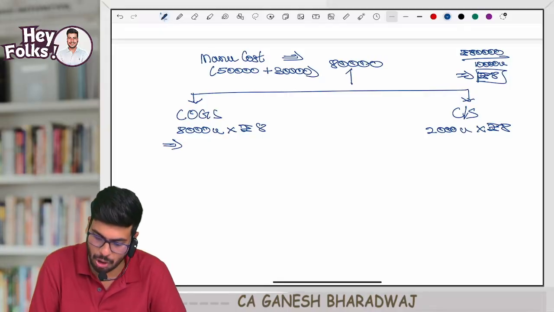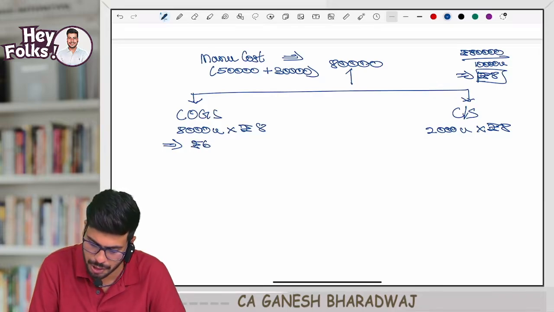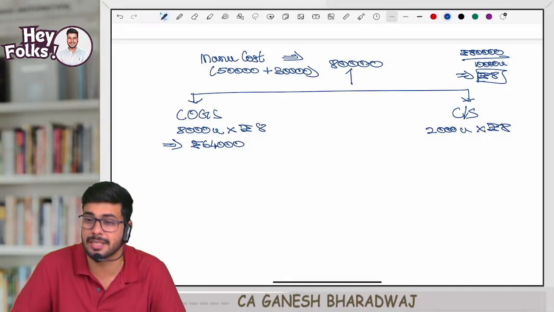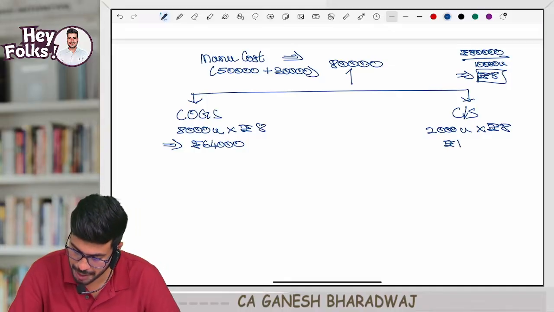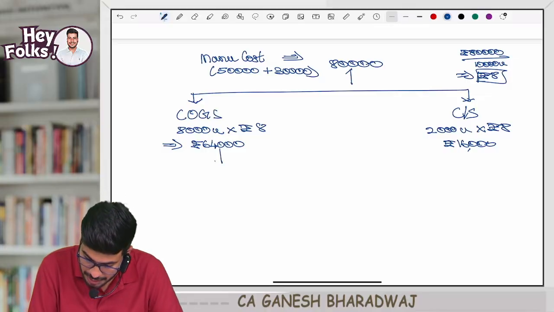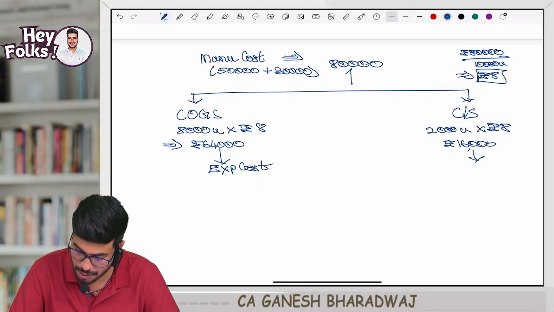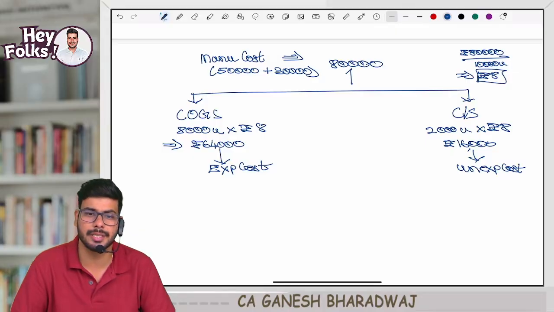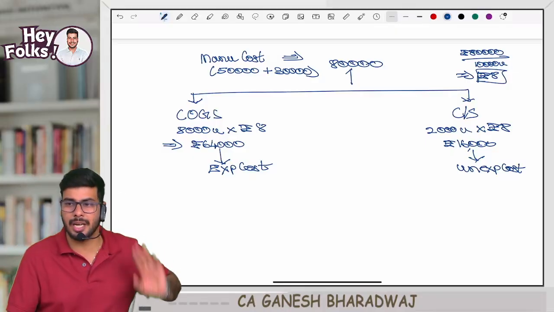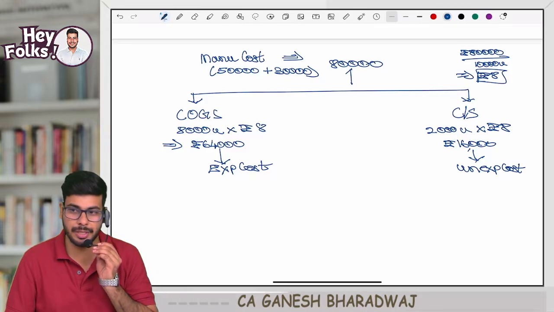So now what is my cost of goods sold? 8,000 into 8, 8 8s are 64. 64,000 rupees. Are you understanding this? Whereas, what is my closing stock? 8 into 2, 16,000 rupees. So now this 64,000 rupees will be called expired cost. And this 16,000 rupees will be called unexpired cost. Guys, are you all able to follow? Clear with this?